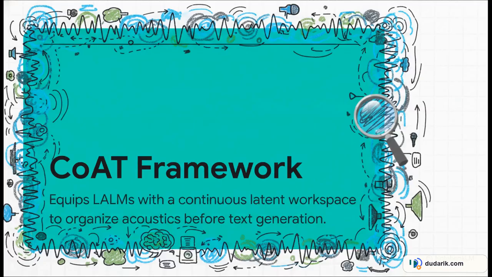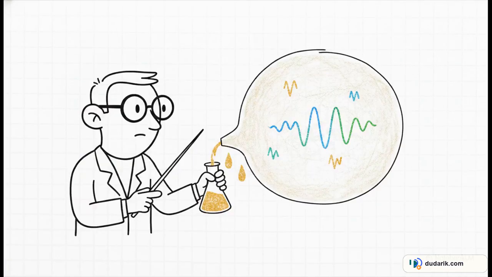Now, you might be wondering, how does the AI know what to actually keep on that scratch pad? This is the really clever part. The workspace isn't just randomly saving noise. It is actively grounded through distillation from specialized audio experts. The researchers use these expert models to provide auxiliary supervision targets. Basically, this forces the latent space to retain highly discriminative acoustic features. The model is specifically being taught exactly what matters in the sound wave long before it ever starts talking.